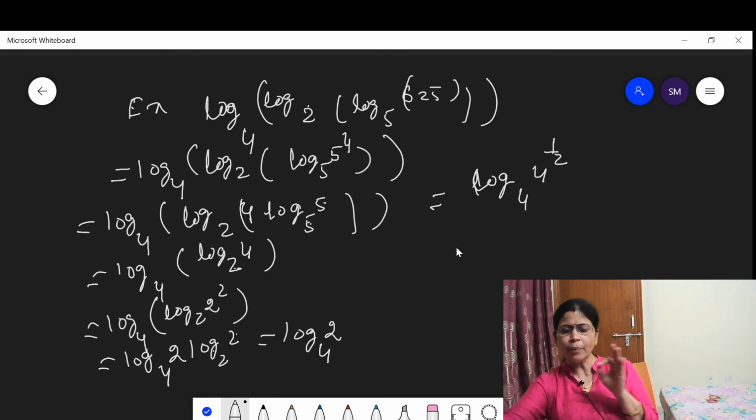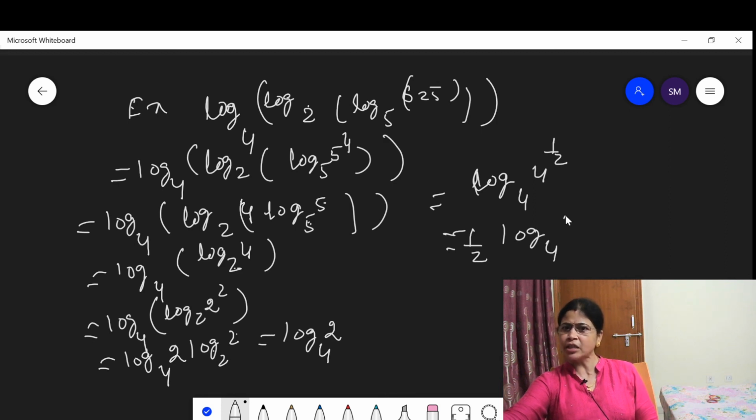Half is the exponent, taking the exponent out, this is logarithm of base 4 of 4, which is equal to 1, then at last you get the answer half.